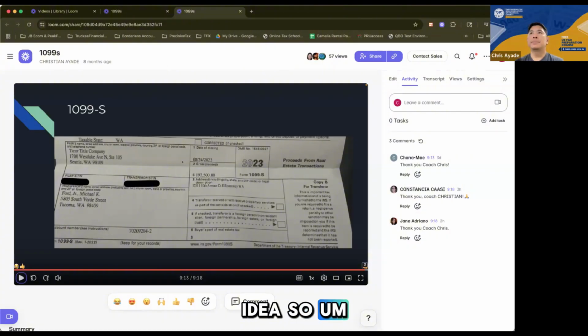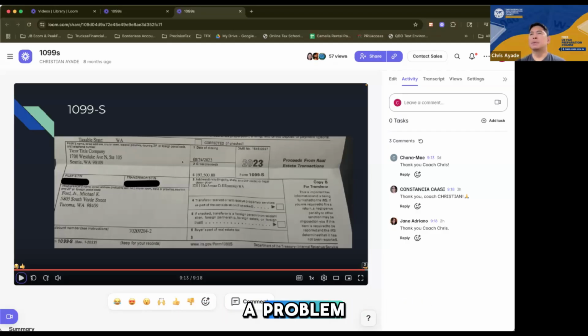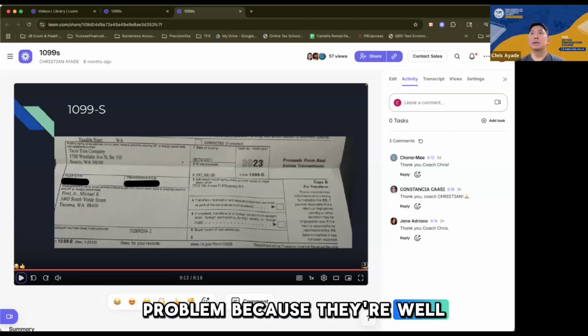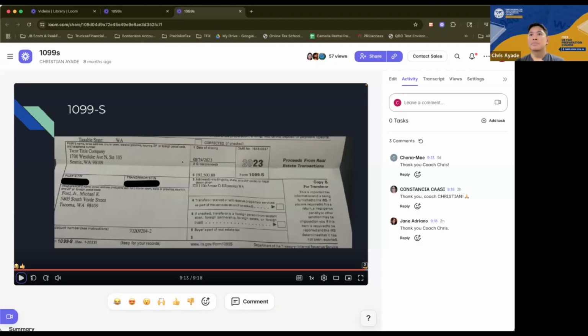So they're going to be likely building it from scratch, which is probably not a problem. Yeah, I don't think it is going to be a problem because they're well connected. I would say it's easy for them to obtain clients, right?